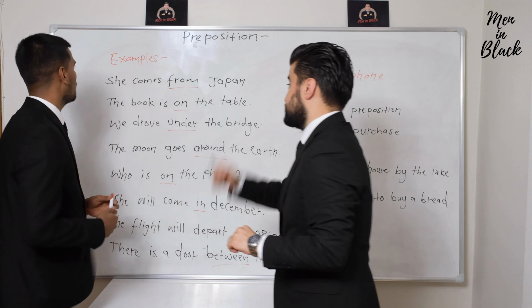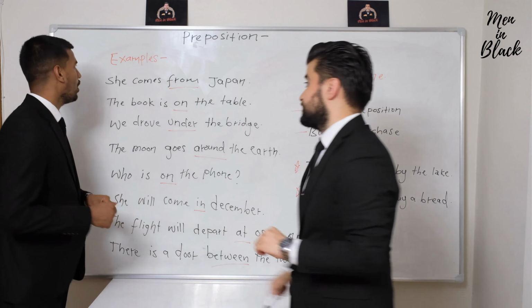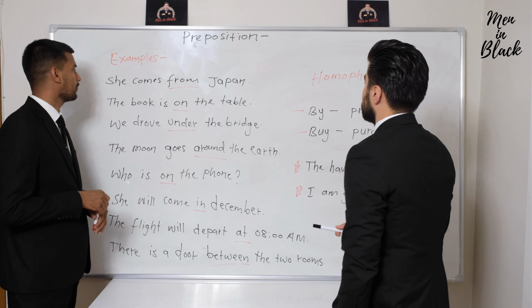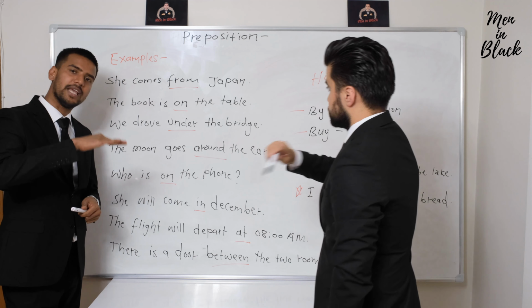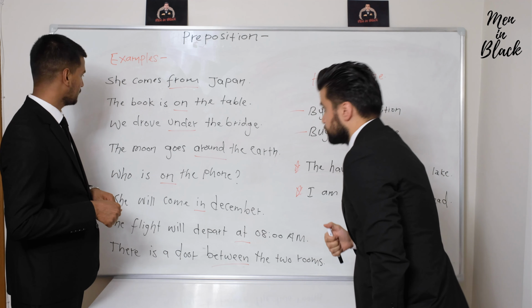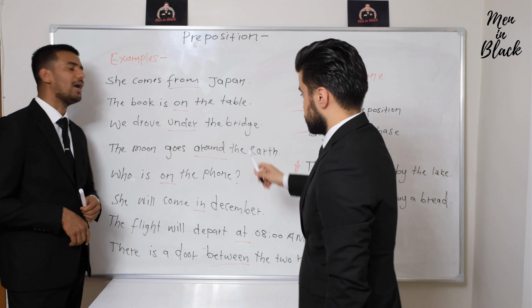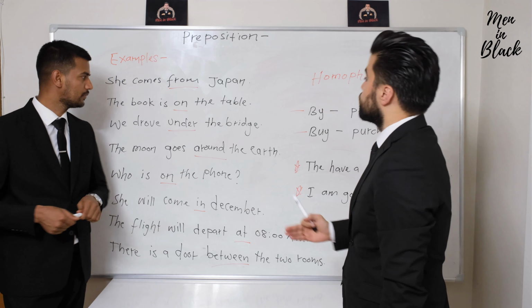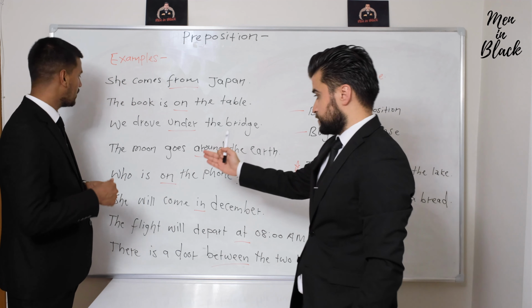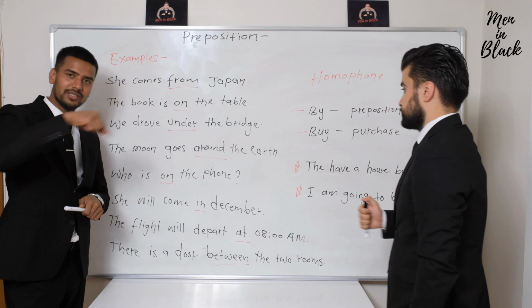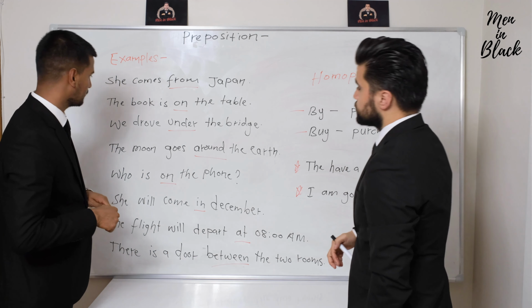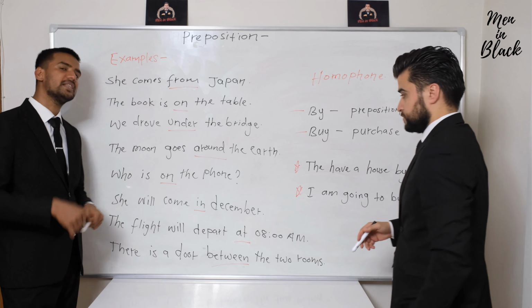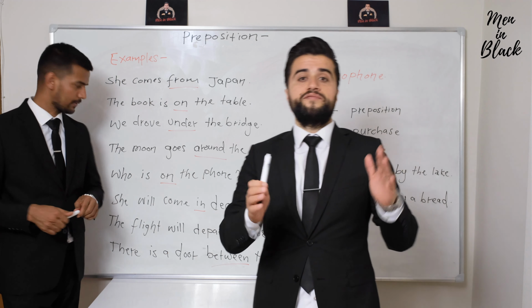Sharek, go ahead. Okay, examples of prepositions. She comes from Japan. The book is on the table. We draw under the bridge. The moon goes around the earth. Who is on the phone?